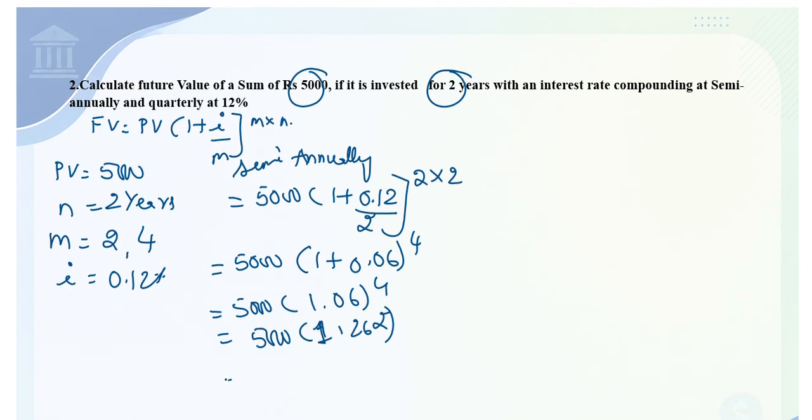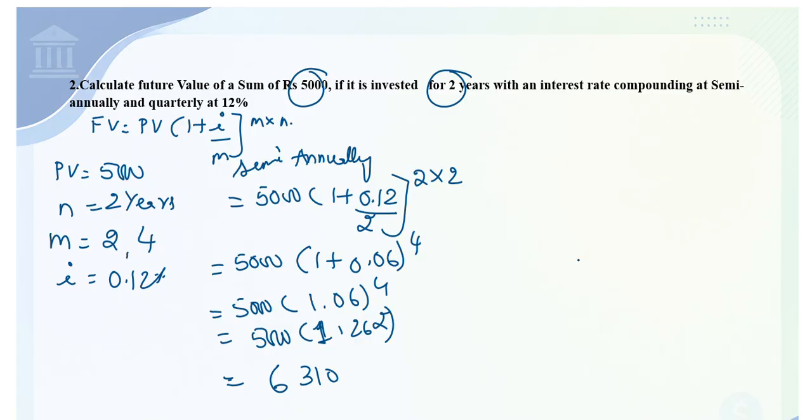So therefore, 5,000 into 1.262 will be 6,310, which will be the future value if it is semi-annually, students.